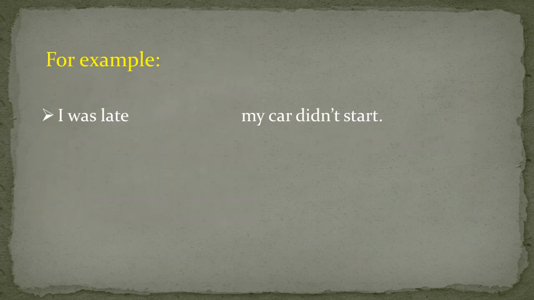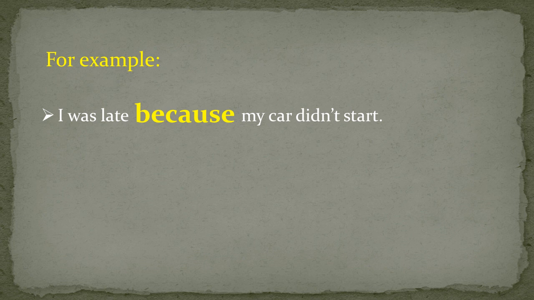For example, I was late. My car didn't start. Why was I late? There is a reason in the second part of the sentence. So we will join these two parts by using the cause queen because. I was late because my car didn't start.